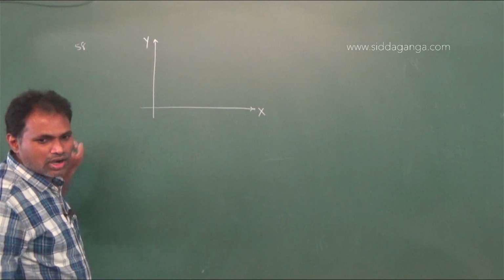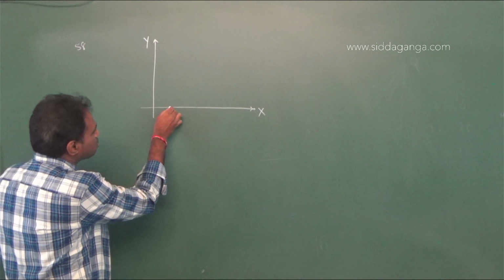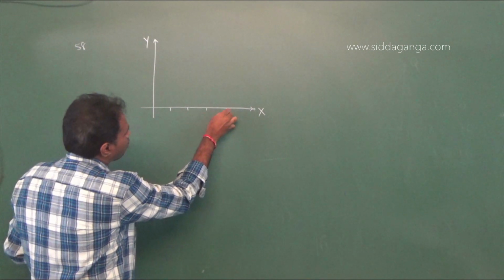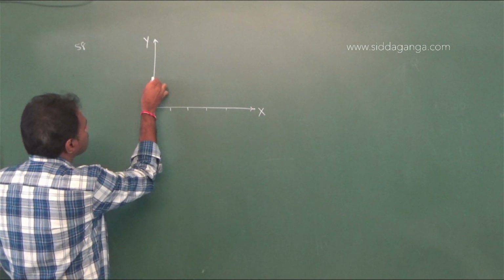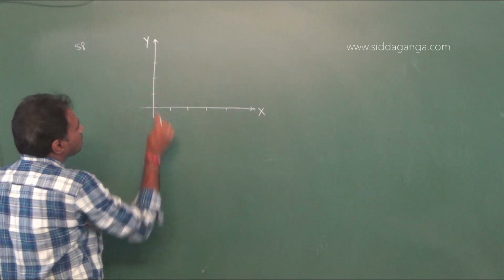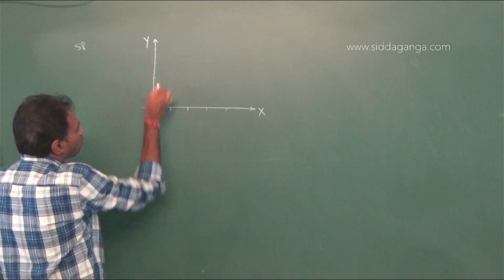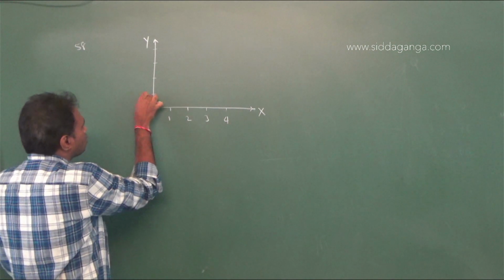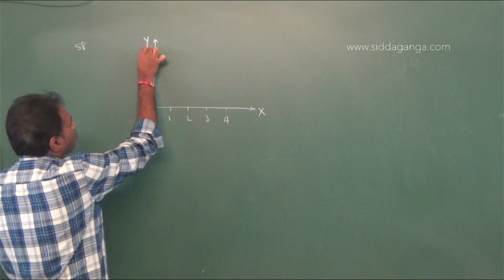This is the Argand plane. Now mark 1, 2, 3, 4 on each side of the origin.